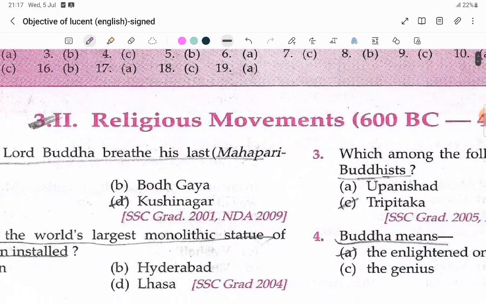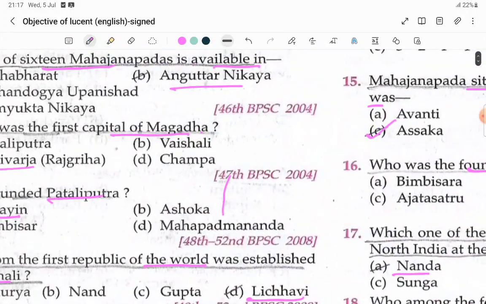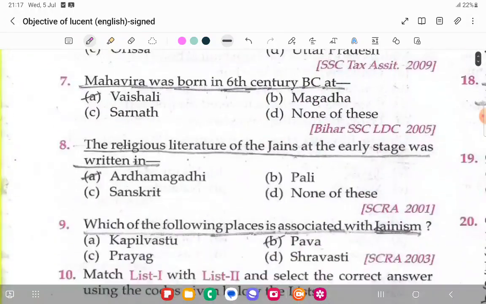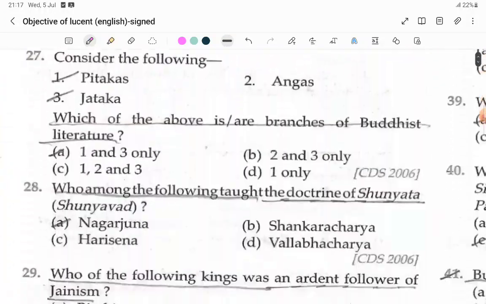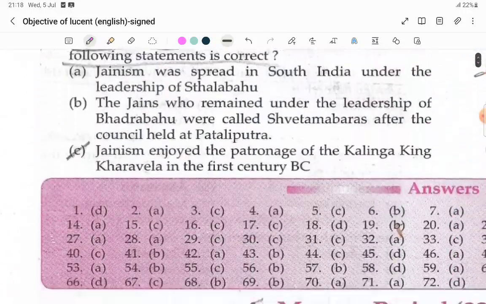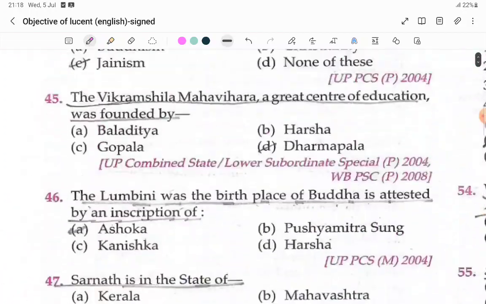Next, religious movement, part 2. The part 1 we finished, now part 2 some questions. Okay, very important. This one we will finish. How many questions are there? 72 questions are there. Okay, no problem, we'll finish.